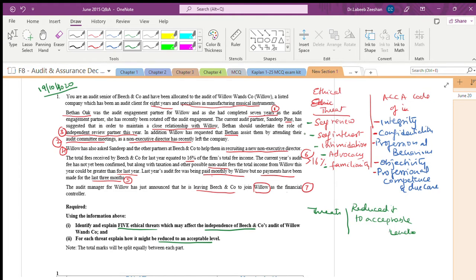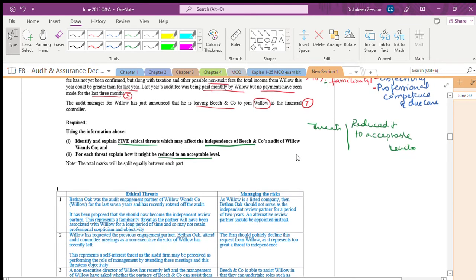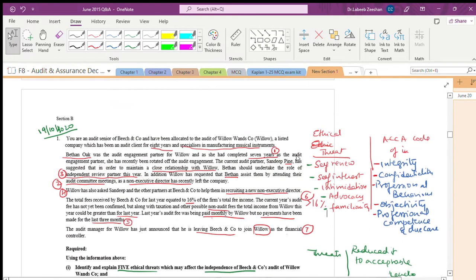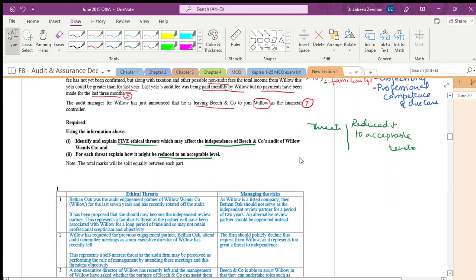The moment you go into detail in the answer, they will give you so many points. One question will be there. If you cover these things, you are having the marks in your hands. Now, they are talking about 7 years. We have taken this, we have put 7 years as an audit engagement partner.